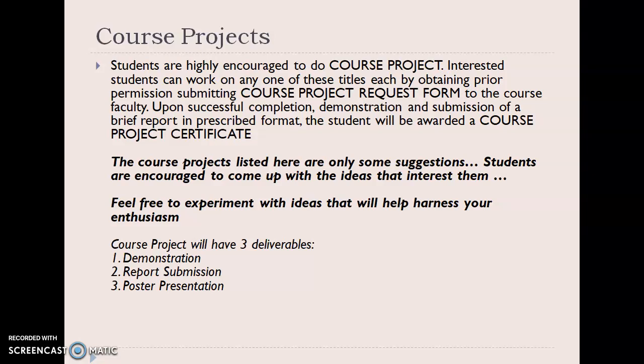We will be discussing first of all the course project. As I have told in the class, course projects are very important. Do your course project. That will boost your knowledge further. You will get a total practical orientation of your subject. So take up one project, be challenging, and do that project. A very important thing is that if you do a project, you will get a course project certificate. That would be very fetching. The rules and regulations of the project selection and everything are kept in the course.